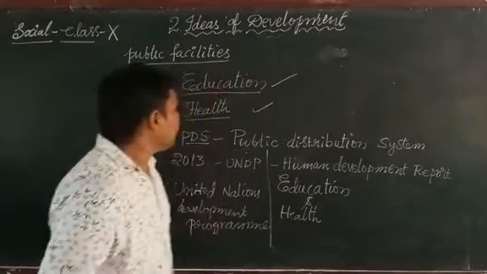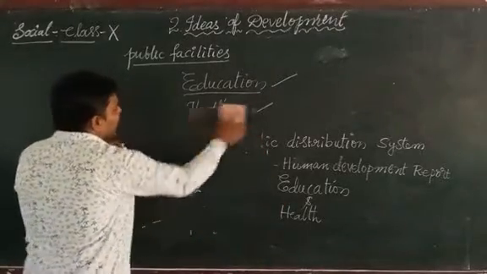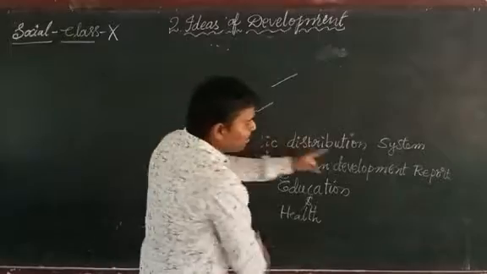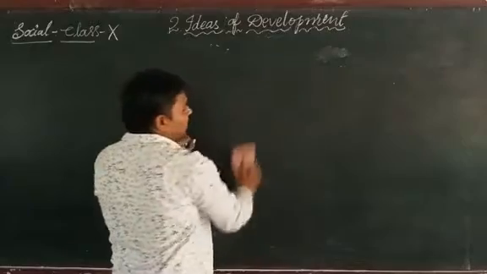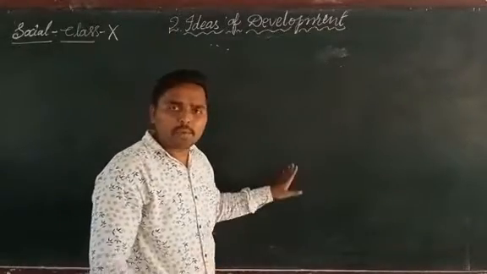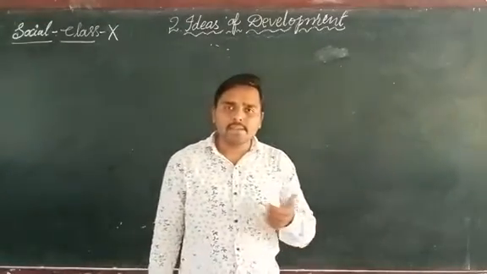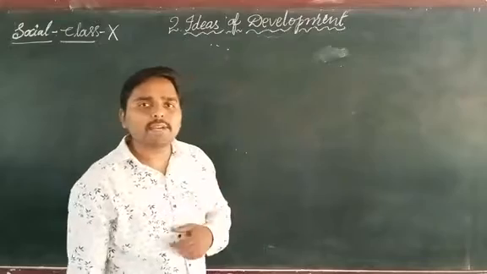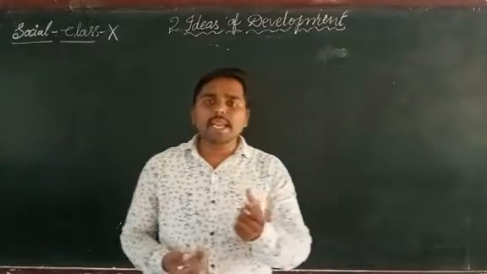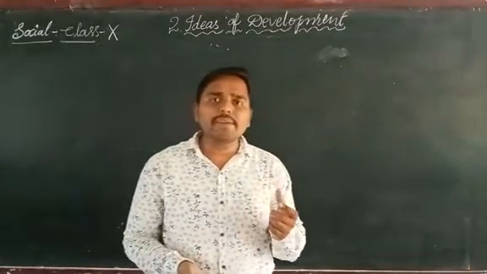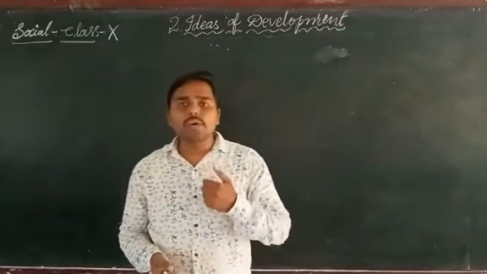Okay, this is about UNDP. Now coming to the Human Development Report, that is the Human Development Index. In 2013, it gave the ranks out of 177 countries in the world. The UNDP gave the ranks according to the Human Development Index in 2013 out of 177 countries.